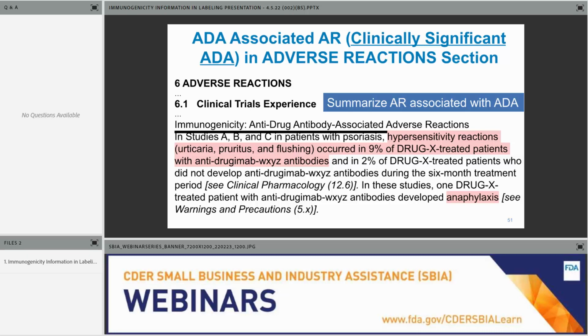You don't see immunogenicity incidence. The incidence is in subsection 12.6. As you can see, the cross-reference here to 12.6. If there are clinically significant adverse reactions related to ADA, that may be included in section 5, and here you see a cross-reference to section 5.